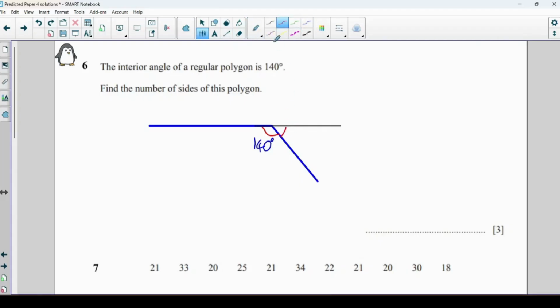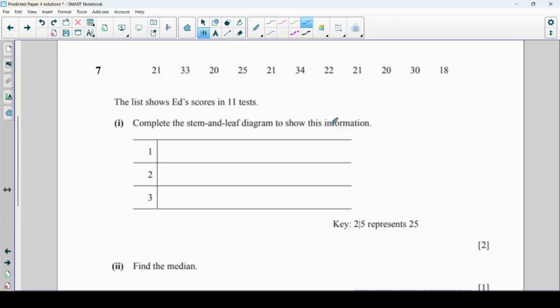Okay, so the exterior angle would be 40 degrees because they have to add up to 180. And now all I need to do with that, the exterior angles always add up to 360, so I'm going to do 360 divided by 40. Which gives me 9, so that means there are 9 sides.